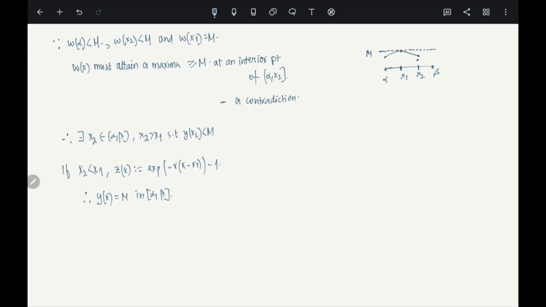Now you can have the reverse inequality, so let me put a small remark here. One can have the reverse inequality for minima. What happens then? If you have a y which is C2 such that y double prime is non-positive, essentially less than or equal to 0, then it will not be attaining its minima at an interior point. And if it does, then it has to be constant.